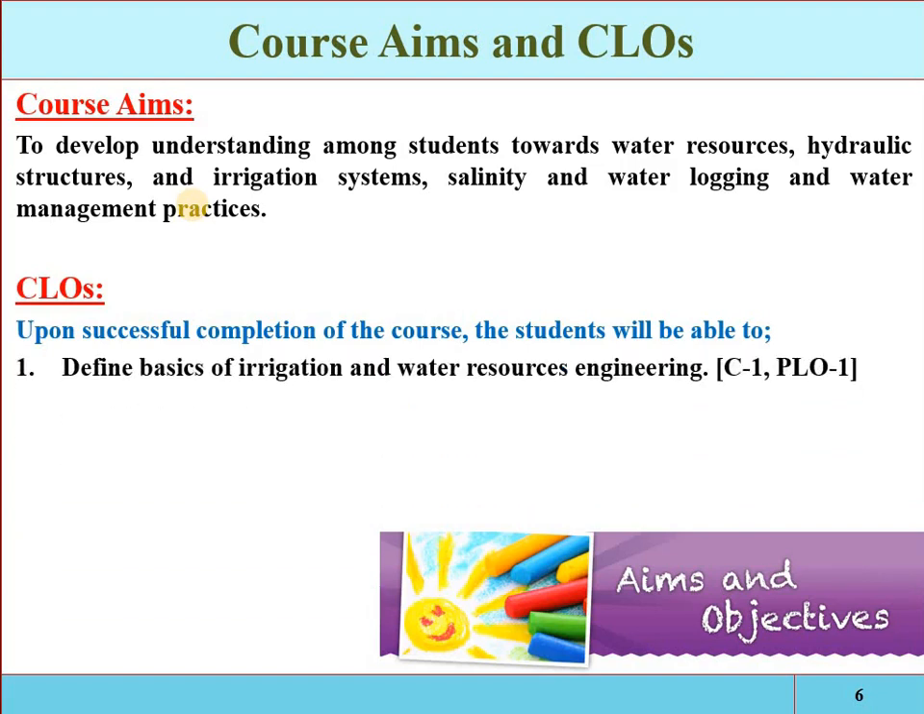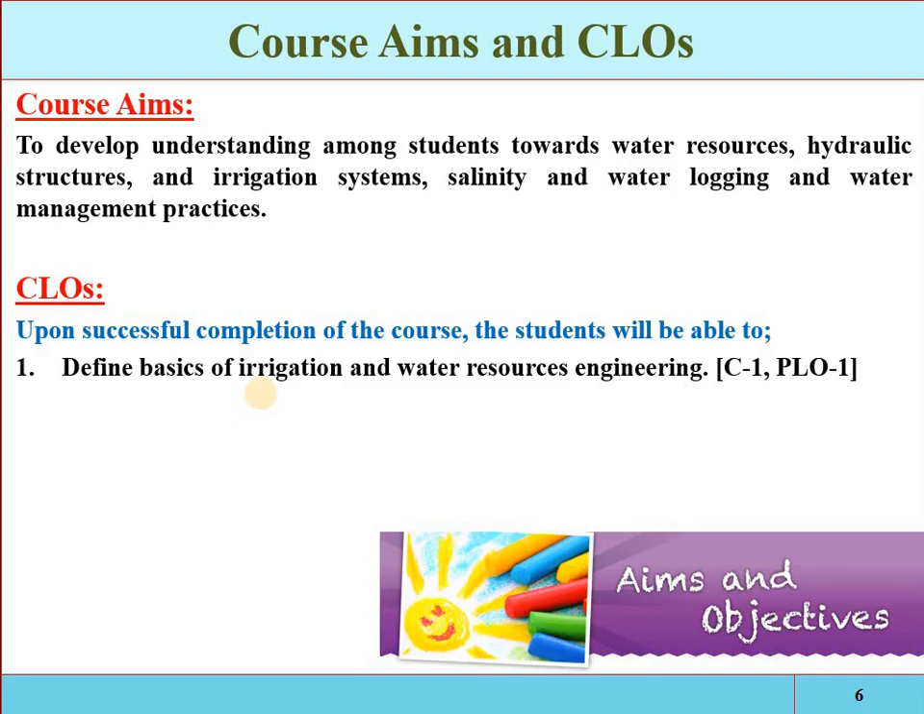So upon successful completion of the course, the student will be able to define the basic irrigation and water resources engineering. See, if you are going into detail, into design, into planning, then you will have to know the basic concepts of irrigation and water resources engineering. Irrigation is also called the science of survival, because in irrigation we are applying water to agricultural land, and from that we obtain the crops which are necessary for the survival of human beings.